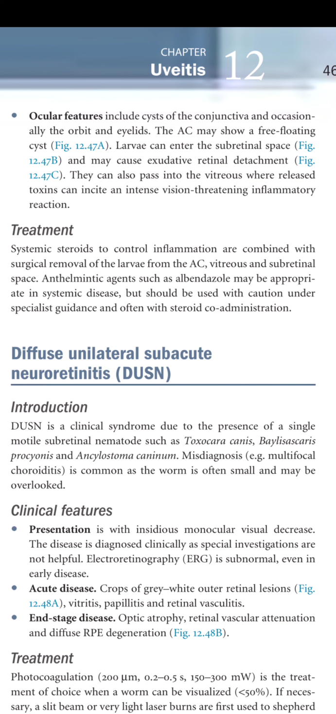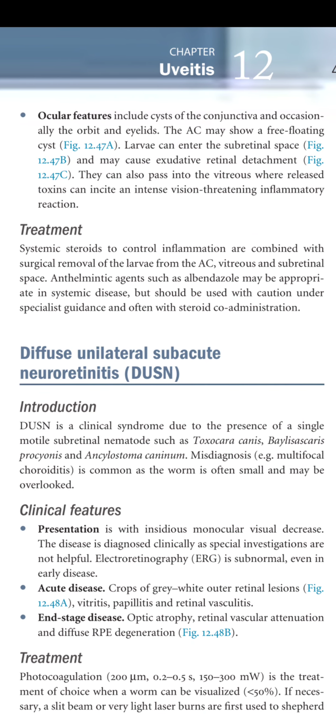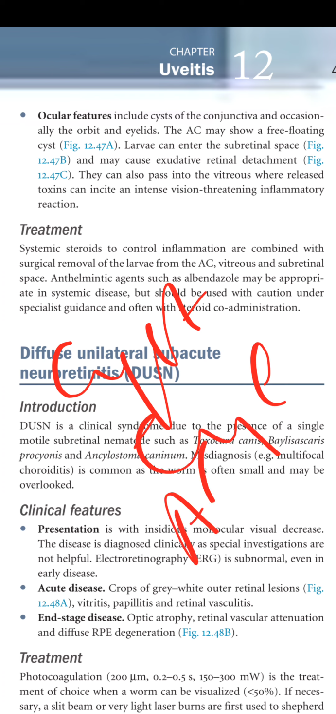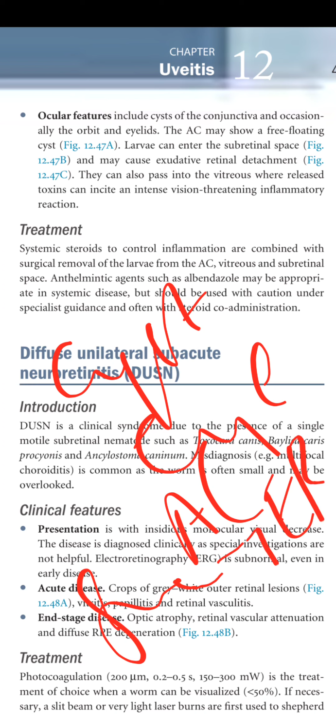Ocular features include cysts of the conjunctiva and occasionally the orbit and the eyelid. The AC may show free-floating cysts. Larvae can enter the subretinal space and may cause exudative retinal detachment. They can also pass into the vitreous, where released toxin can incite an intense vision-threatening inflammatory reaction. So it causes cysts in the orbit, in the eyelids, and in the AC, and larvae can also be found in the subretinal space, which causes exudative retinal detachment.